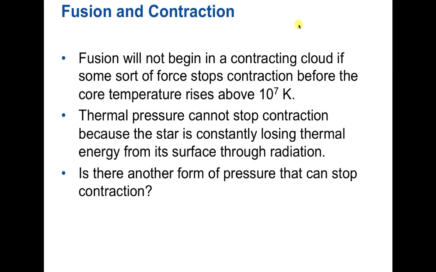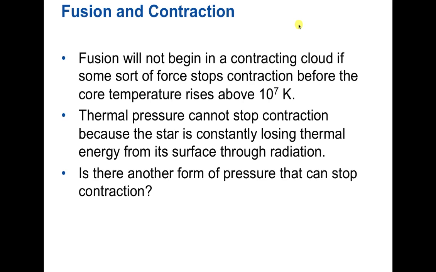Remember, temperature is a measure of how fast things are moving around. So the higher the temperature, the faster things are moving. And so the cloud has to contract enough so that the temperature reaches 10 million Kelvin before nuclear fusion can occur. So we know that as a cloud is contracting, gravitational potential energy is getting converted into thermal energy. But there are molecules and other things in the gas that can absorb that thermal energy and re-radiate it as light. And so the object that's contracting is losing energy as it contracts. It's re-radiating some of this energy.